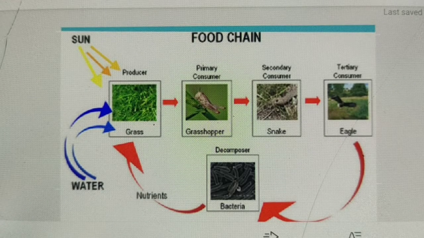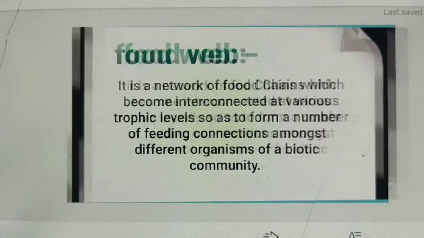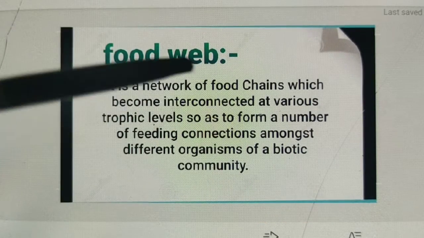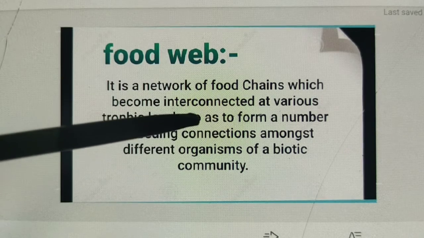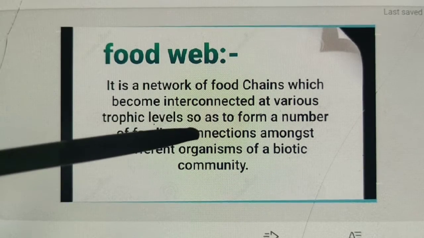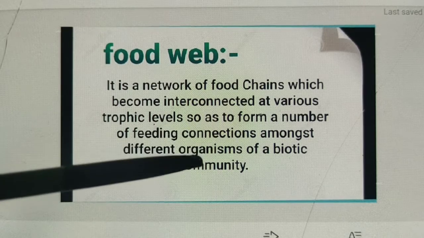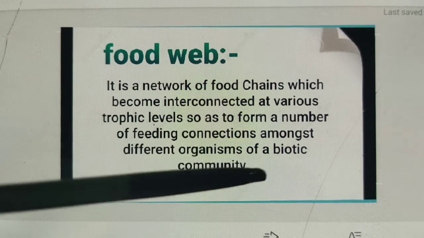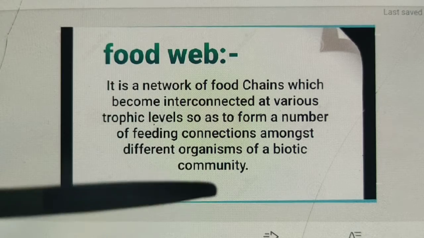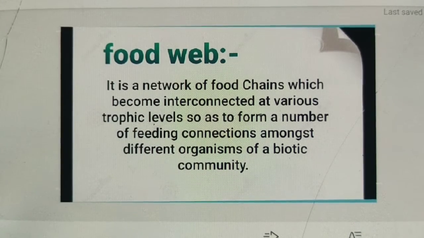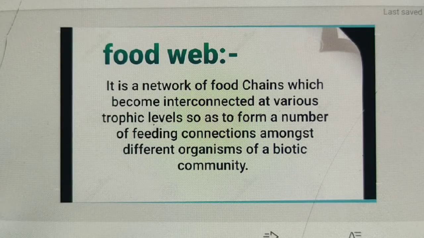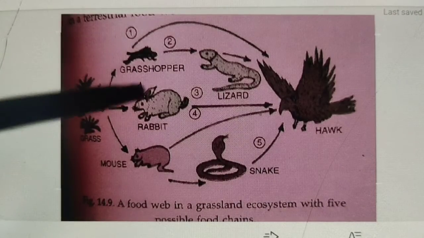Next, our topic is food web. It is a network of food chains which become interconnected at various trophic levels so as to form a number of feeding connections amongst different organisms of a biotic community. Actually, food web means the network of food chains which become interconnected at various trophic levels. Okay, see here one diagrammatic representation.